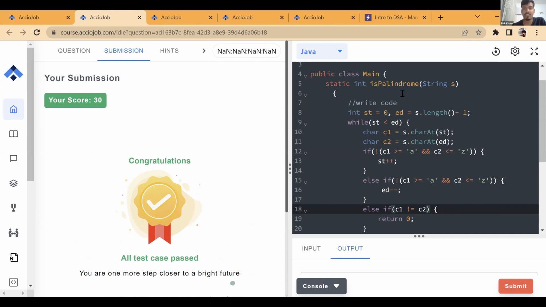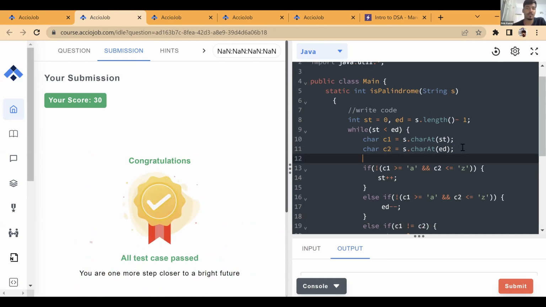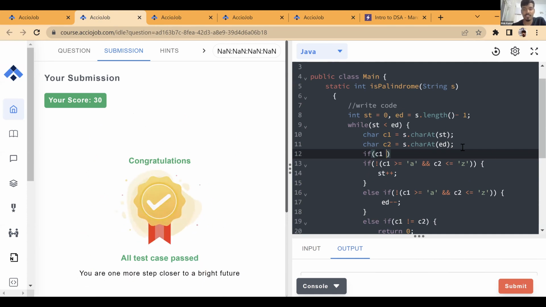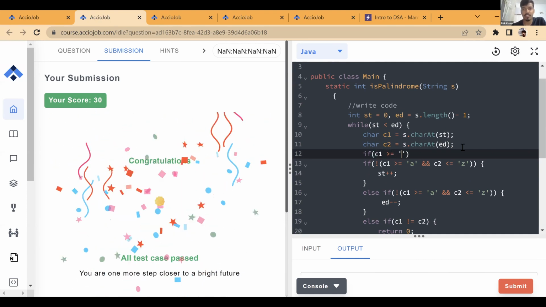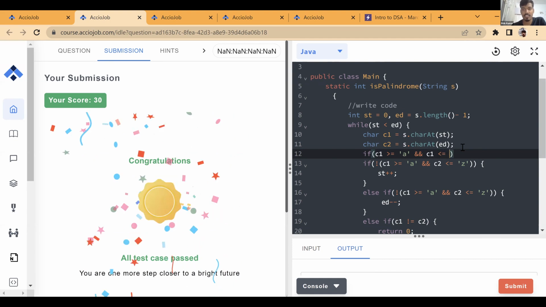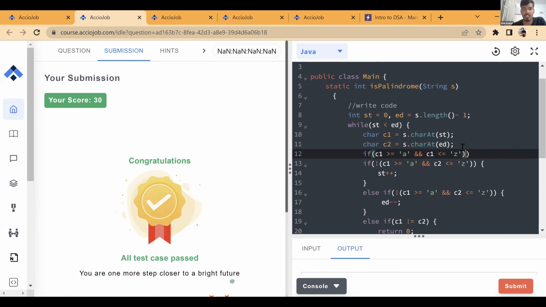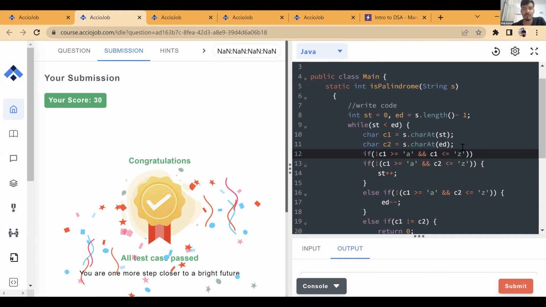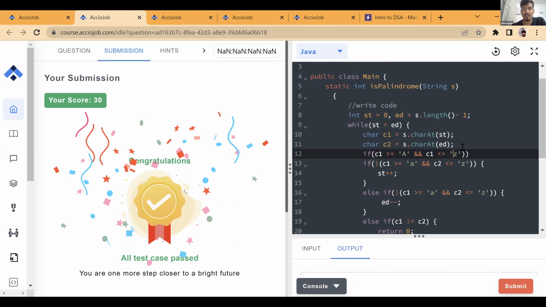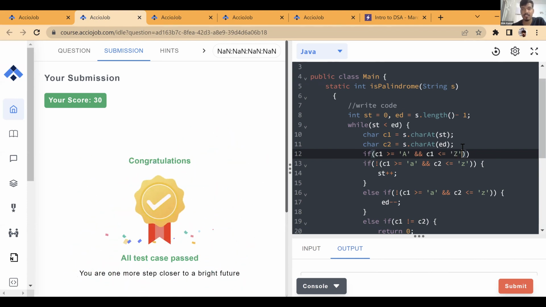Now what I need to do is I just have to ensure both of them are lowercase, right? So if C1 is greater than or equal to A and C1 is less than or equal to Z, then we are fine. If this is equal to capital A and this is equal to capital Z, okay, let's do it in this way.